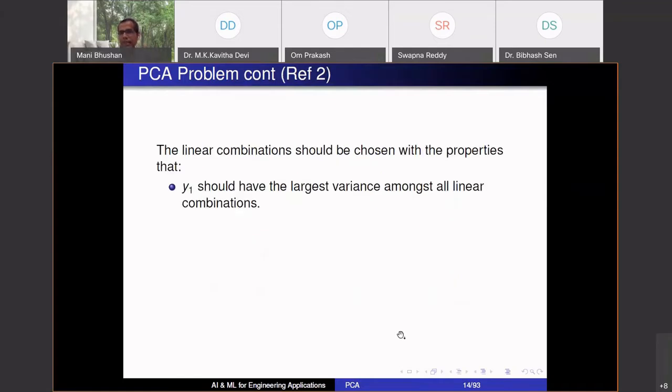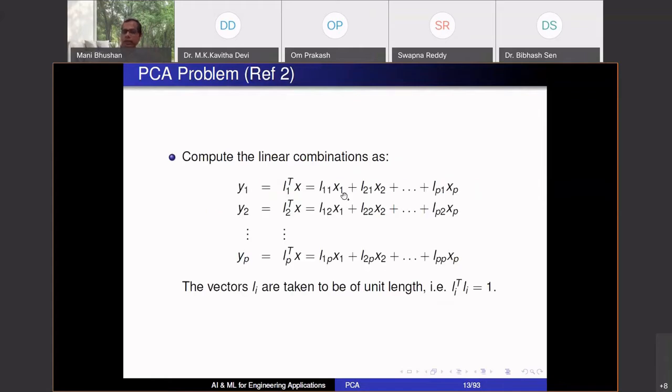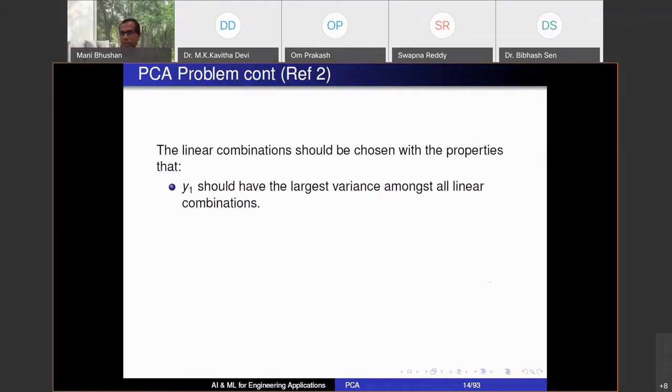So PCA says that, given X1 till XP sensors, you can create these new soft sensors. Supposing I give this problem to you and say, go ahead and do it. The question you will ask me is, how do I choose this L11, L21, LP1? What's a good choice? If I just take L11 as 1, and L21, LP1 as zeros, Y1 is simply X1. If L22 is 1 and everything else zeros in this equation, Y2 is X2. Then there is no transformation, right? But the question is, by choosing some non-zeros, some interesting choices for L, can I gain something? That's what PCA is trying to do.